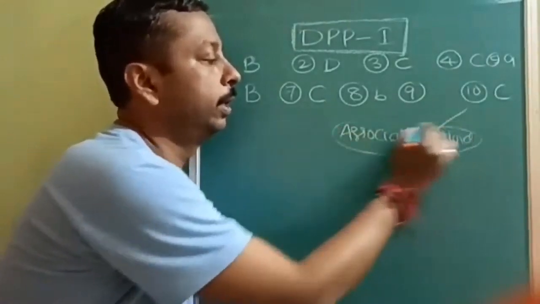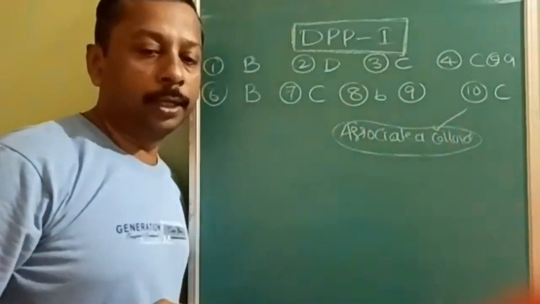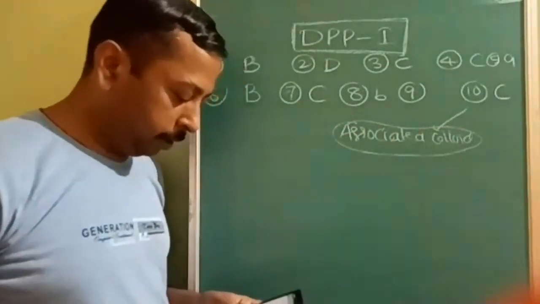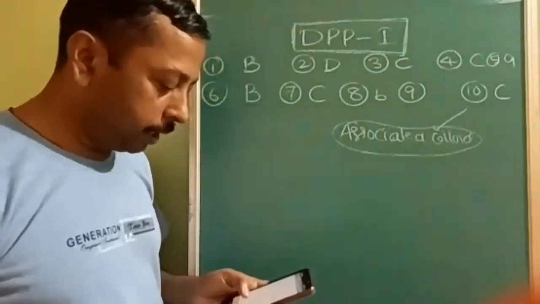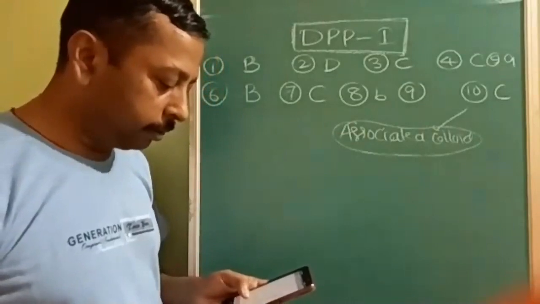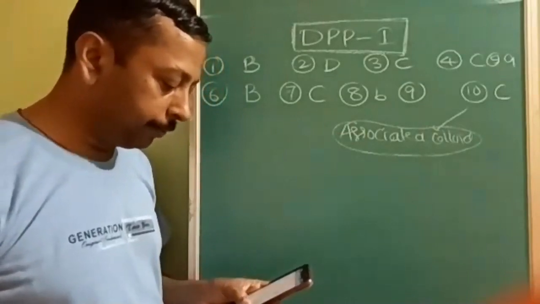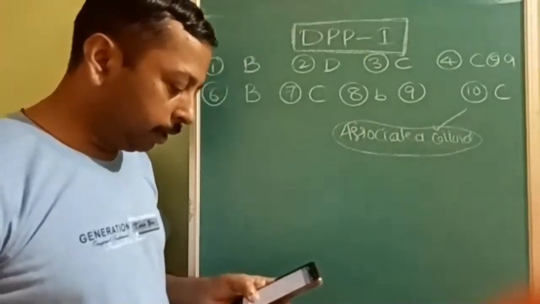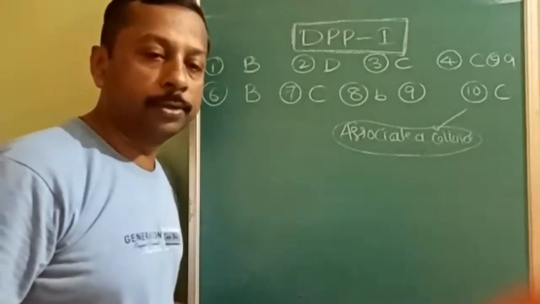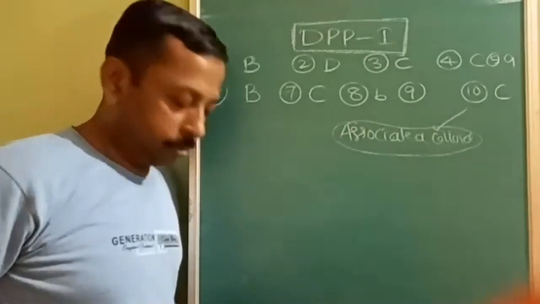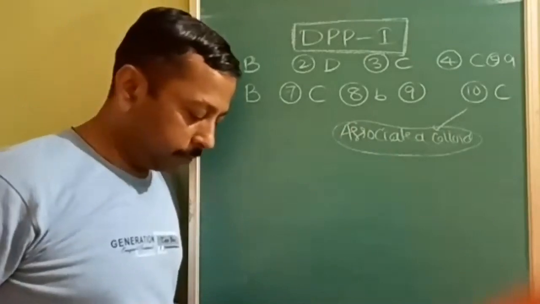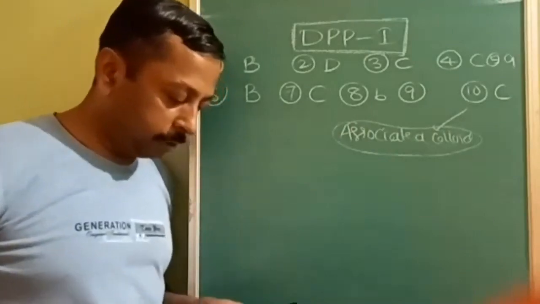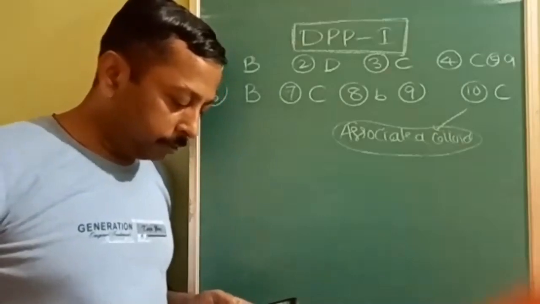I will read out the 9th question. Which of the following electrolyte will be most effective in coagulation of gold sol? Similar question we have done. What we have to check here is the positive charge: sodium +1, potassium +1 and magnesium +2.